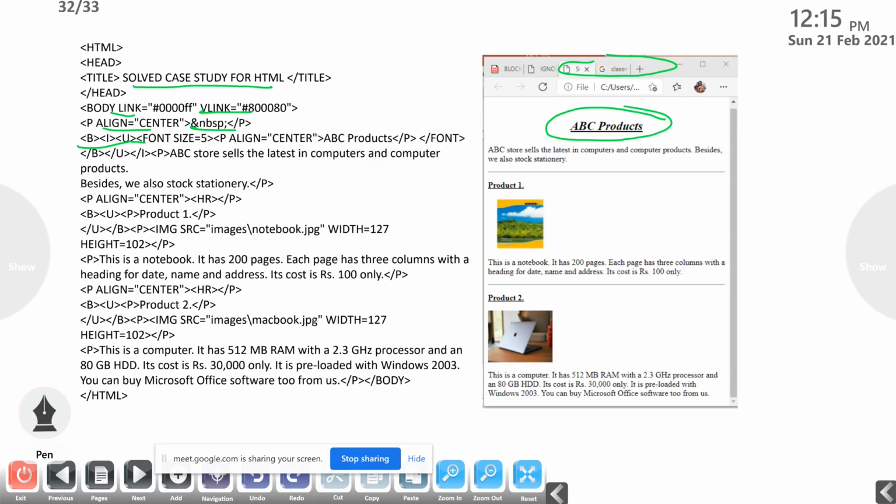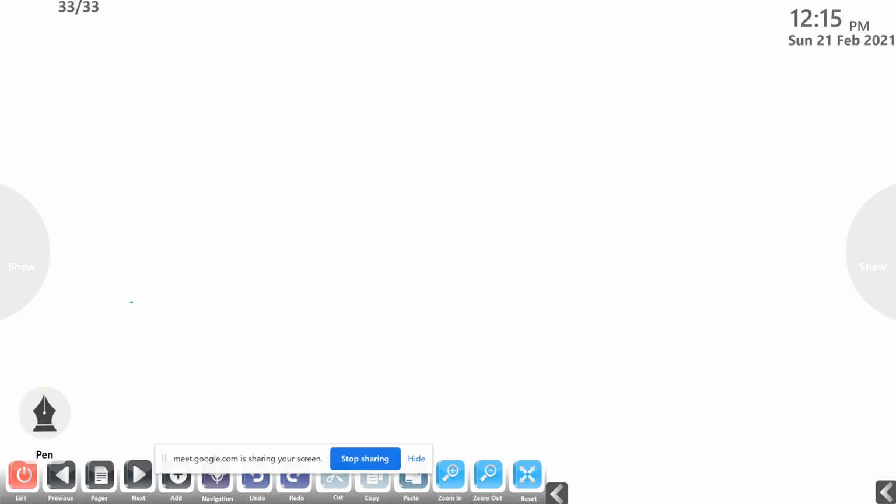Some images are there, that is also loaded over here, bold, italic, underline. There is a horizontal ruler, then two images are there, and here also another horizontal ruler is there. So you just go through this case study, try to type it in a text editor and open it in a web browser. So this is the end of this unit.